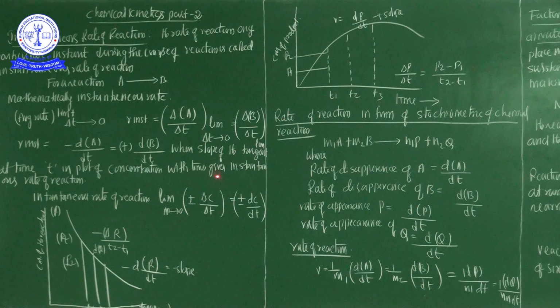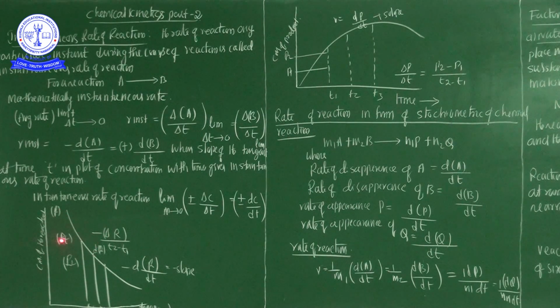Now these two graphs represent how the reactant is converted into product, how the concentration of the reactant decreases, and how the concentration of the product increases. Similarly, how the product concentration increases, this information you can explain with the help of the graph. In this graph, the left side shows the concentration of the reactant, and the other axis shows the time duration.